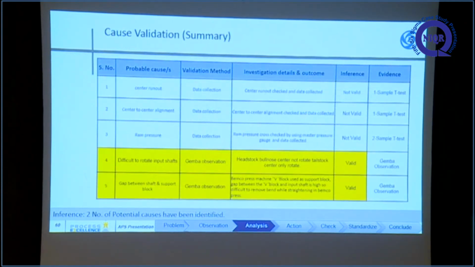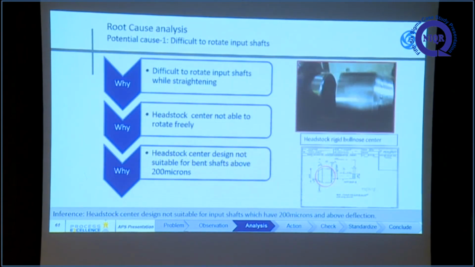So from the cause validation, two valid causes are identified. This is the why-why for difficult to rotate input shaft. From this, the root cause is S-stack center design not suitable for bend shaft above 400 micron.